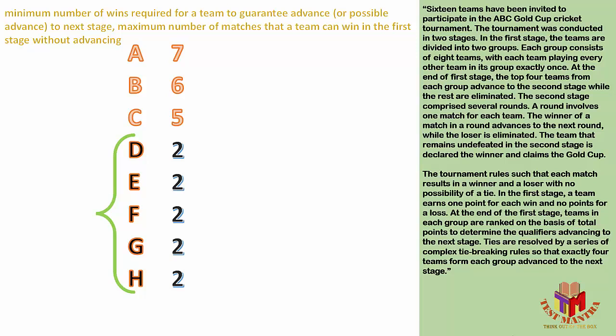Similarly, the next condition is the maximum number of matches that a team can win in the first stage without advancing, which means the team should be eliminated. So let's take pool B, where the teams are I, J, K, L, M, N, O and P. According to this condition, I will keep the bottom 3 with different points, and the top 5 with the same number of wins.